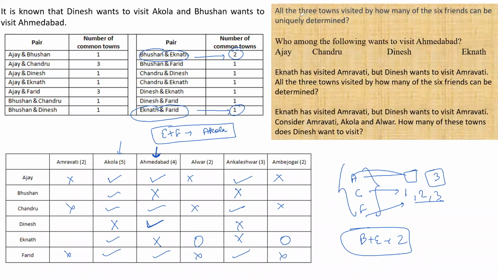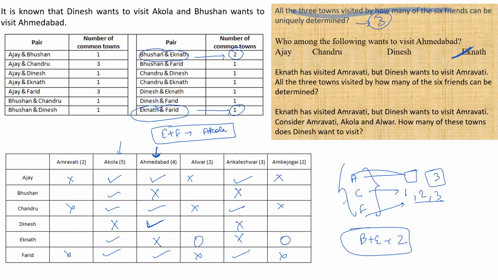Now tell me, all the three towns visited by how many of six friends can be uniquely determined? What is the answer for this? Three. Who are those three people? Ajay, Chandru, and Fareed. Right? Okay. Second, who among the following wants to visit Ahmedabad? Ajay has already visited. So it is Bhushan and Eknath. Among these options, Eknath. Right? Eknath. Okay.